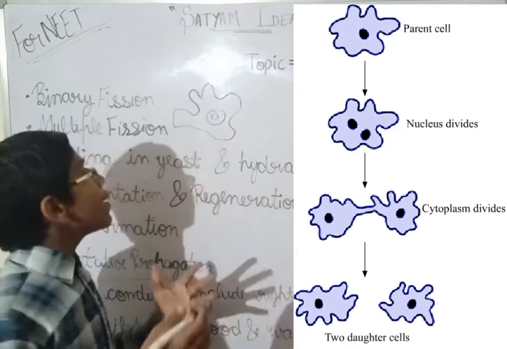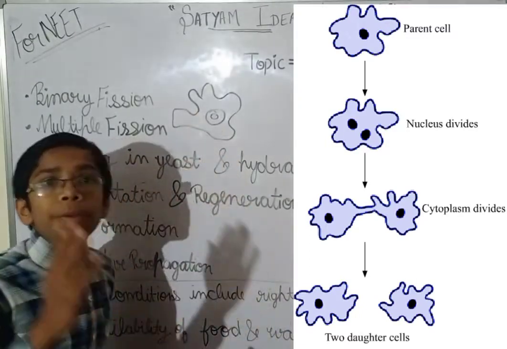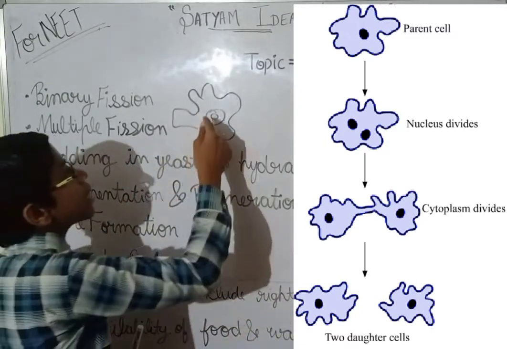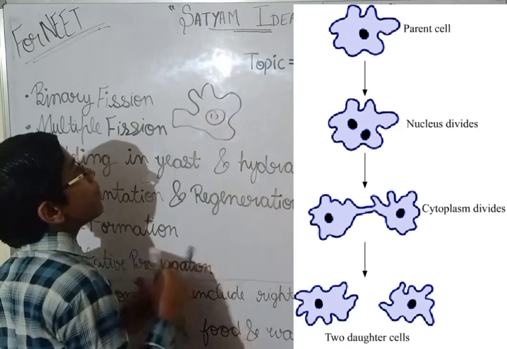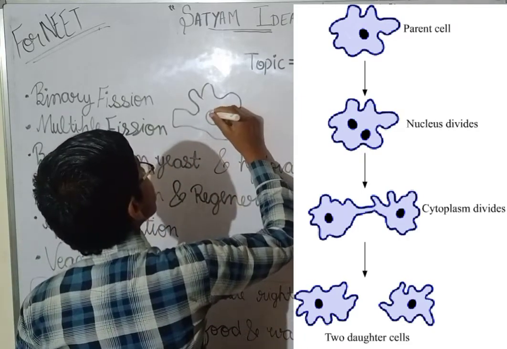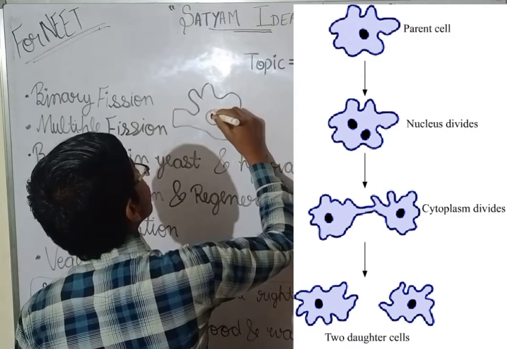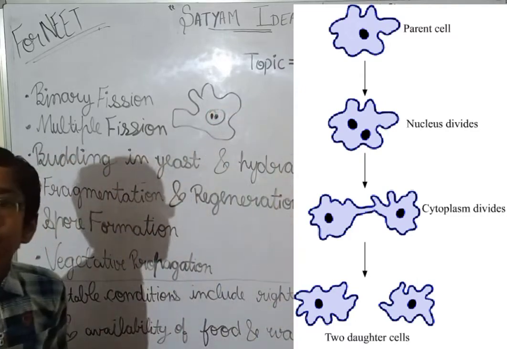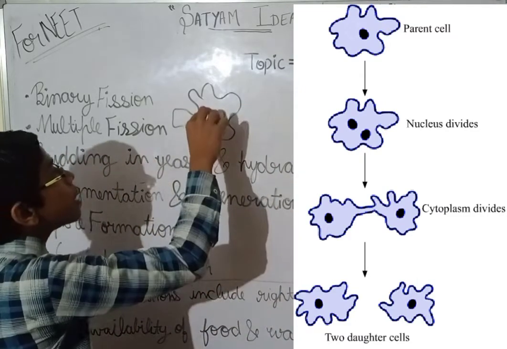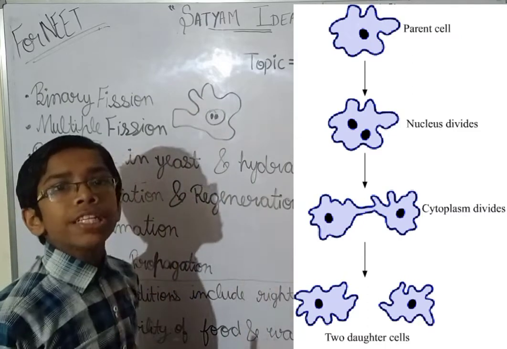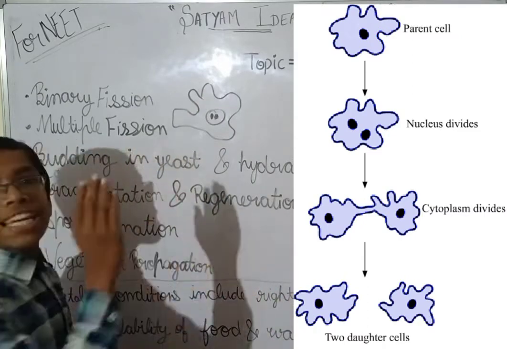Now what will happen? When the genetic material has been duplicated, this is one genetic material and this is another. Now the nucleus will divide into two daughter nuclei.